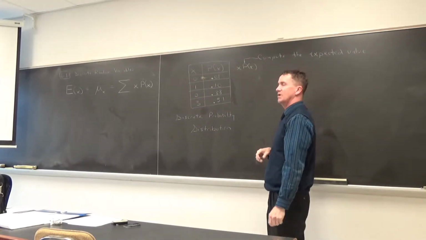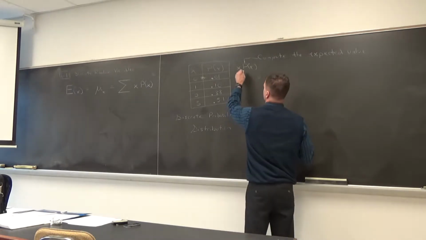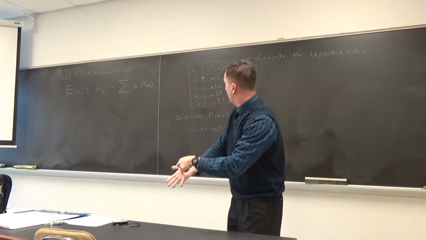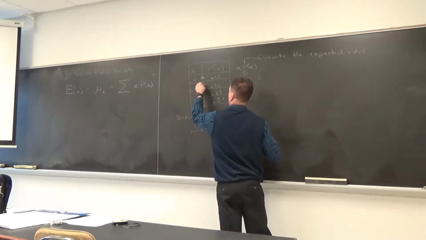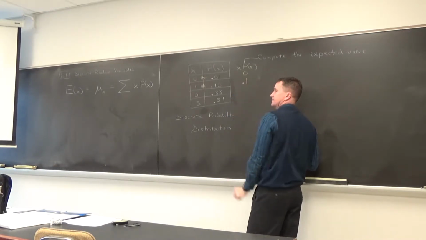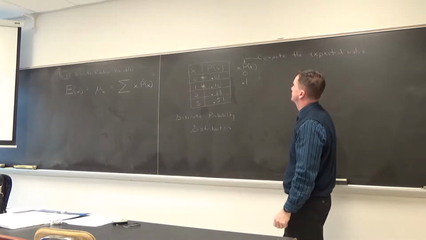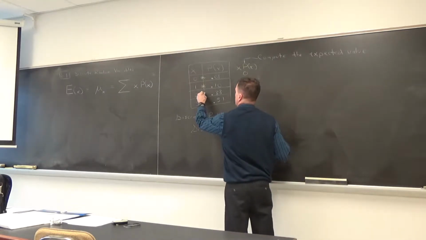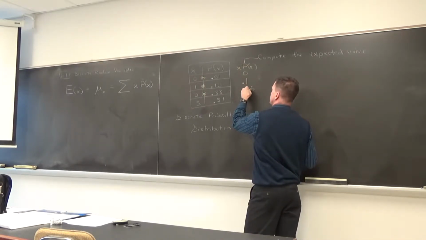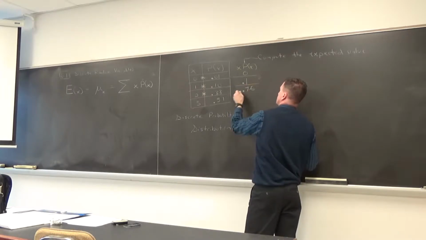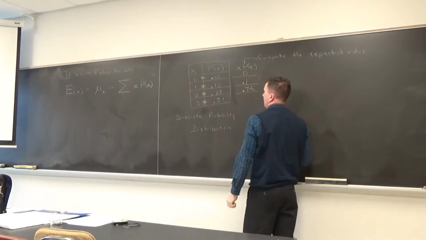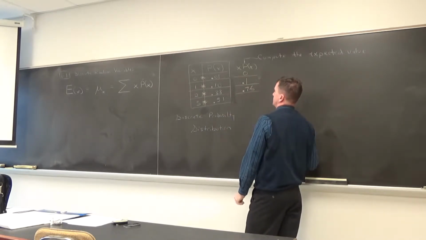What's 0 times 0.01? 0. And feel free to use your calculator. What's 1 times 0.1? 0.1. 1 times 0.1 comes out to be 0.1. What's 2 times 0.38? 0.76. And eventually, everyone, we're just going to add these up. One more. What's 3 times 0.51? 1.53. Right?